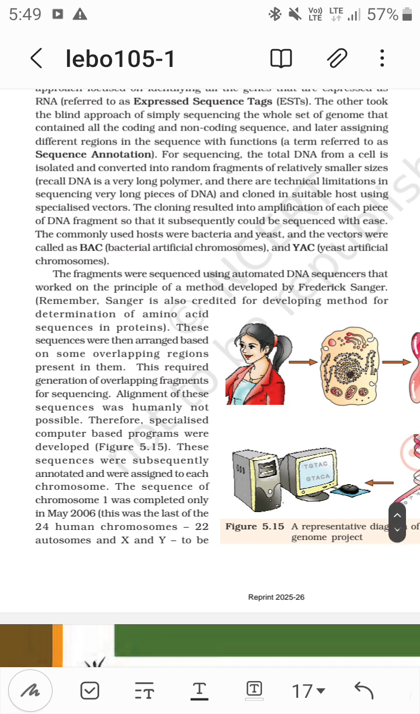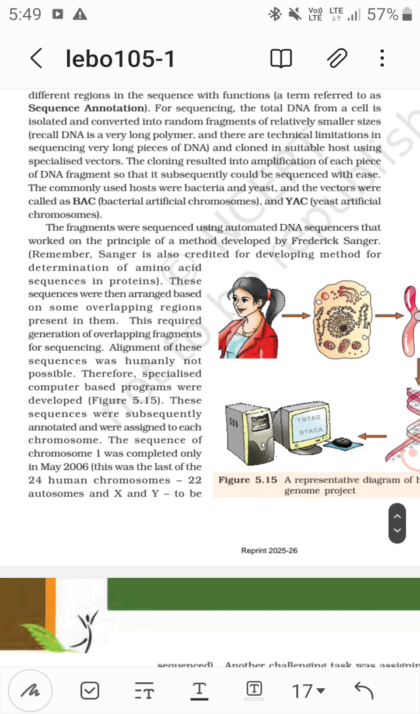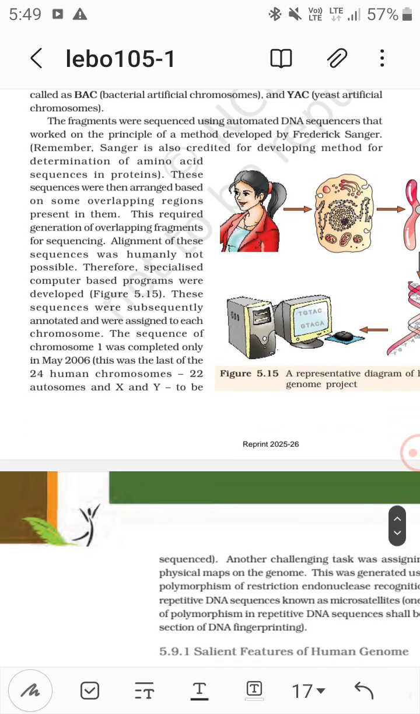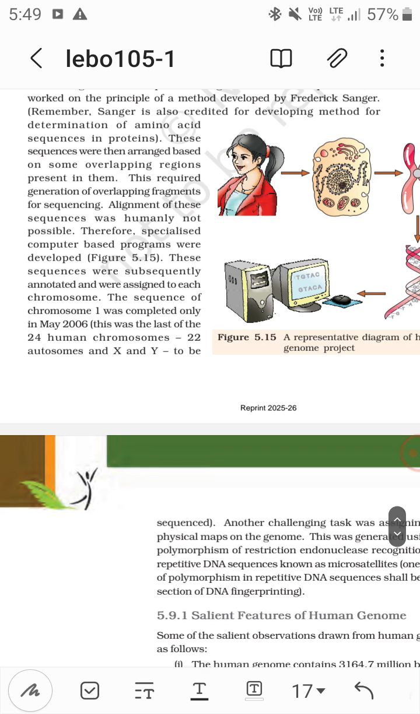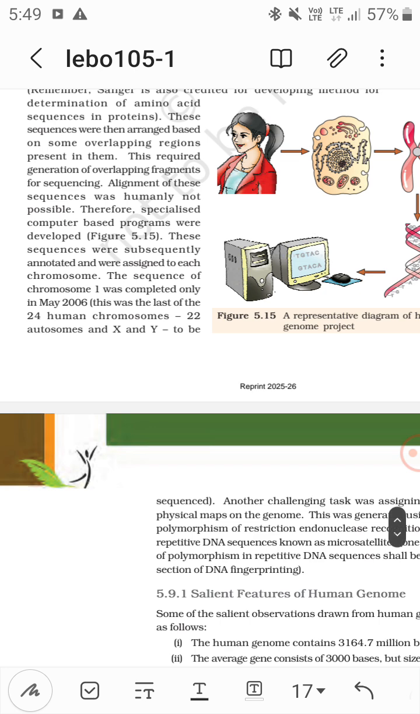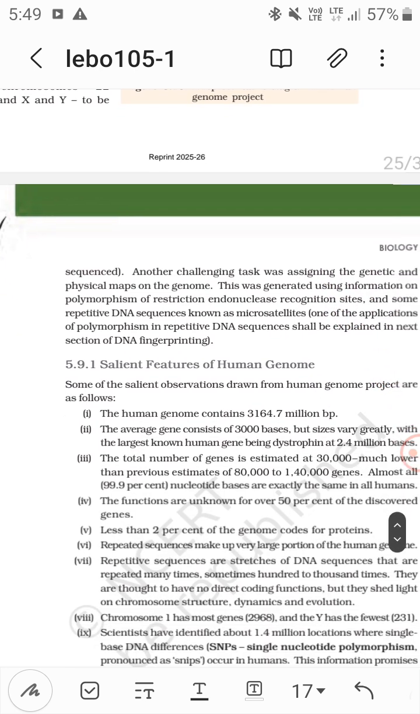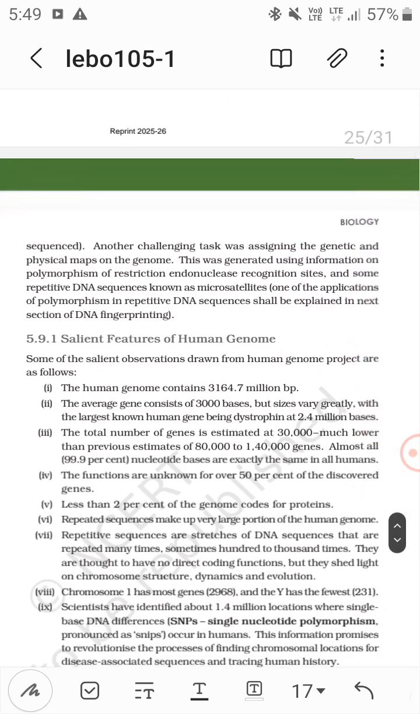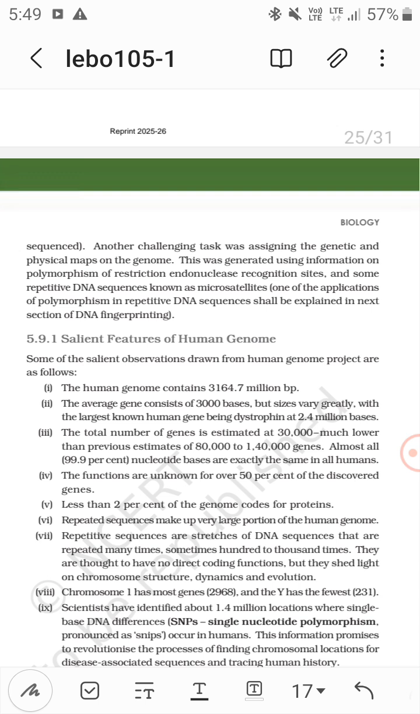Now these sequences were then arranged based on some overlapping regions present in them. Computers are needed for all of this. The sequence of chromosome 1 was completed only in May 2006. This was the last of the 24 chromosomes, that is 22 autosomes and X and Y, to be sequenced. There are also repetitive DNA sequences, like the microsatellites.